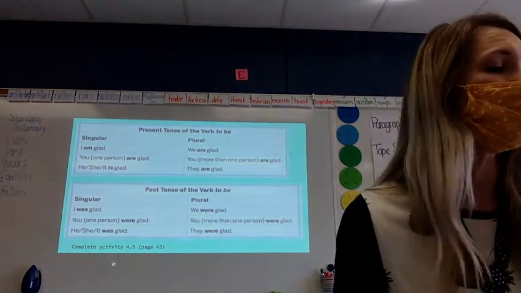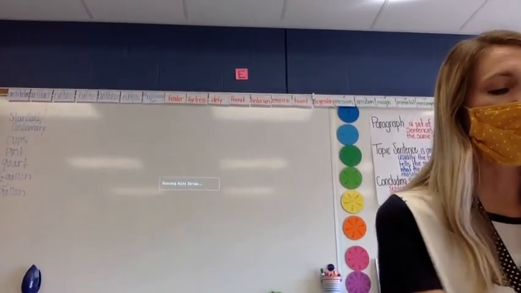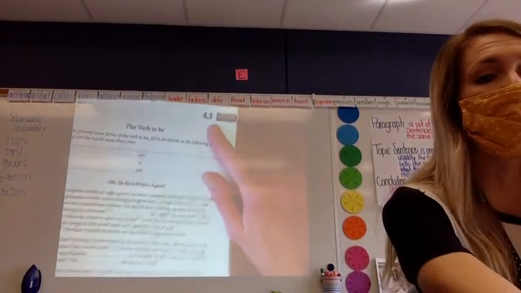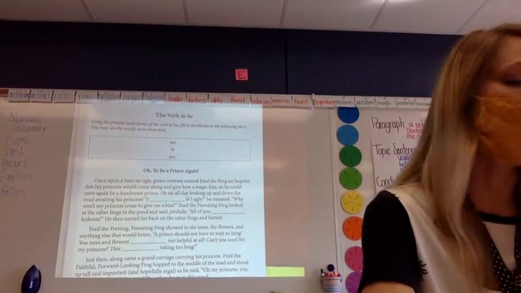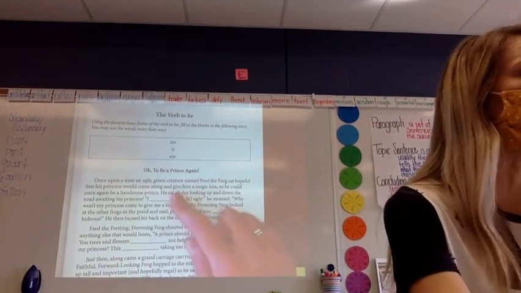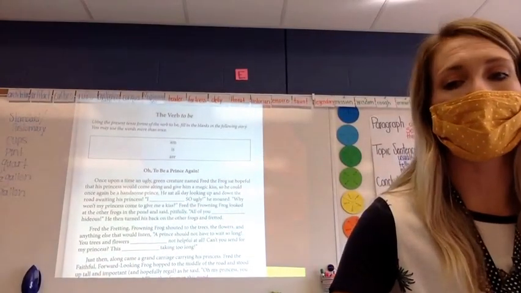Fabulous. With this goes an activity page. This is going to be activity 4.5. Leave your books. Activity 4.5, page 45, where you're going to read the passage and fill it in with am, is, or are. So activity 4.5, page 45.